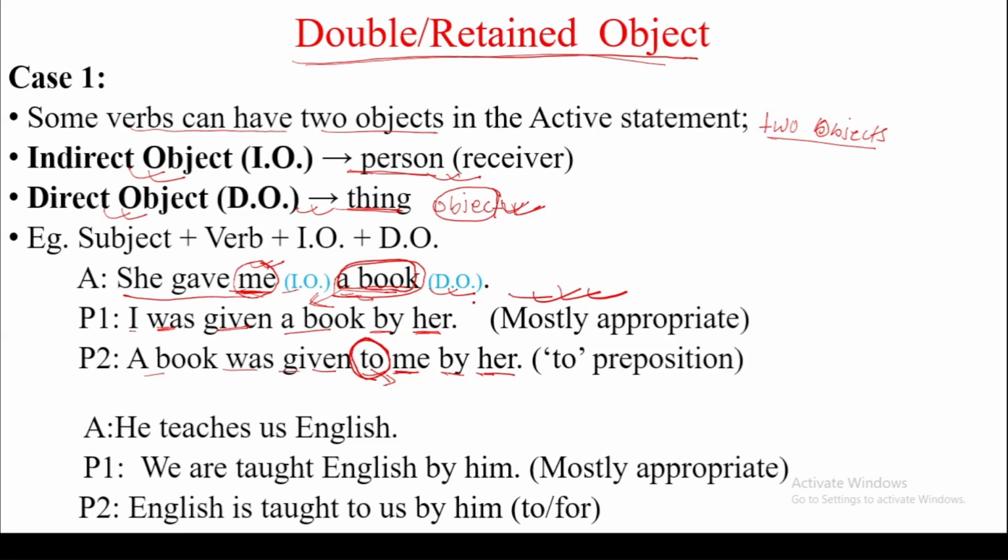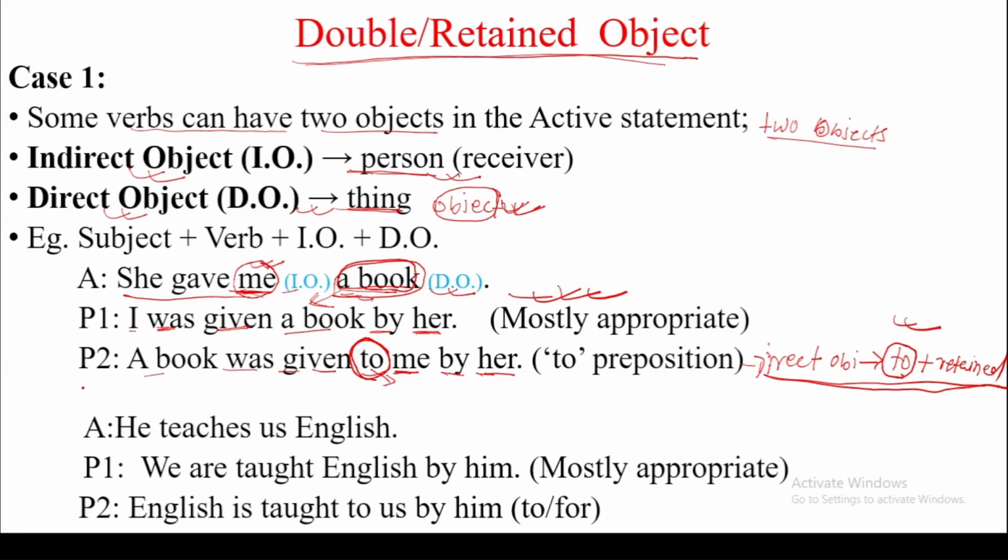So if we use the direct object as subject, we have to use to plus the retained object. So this is also a correct form, but it is a little confusing and different. If you miss to, the whole sentence will be wrong.